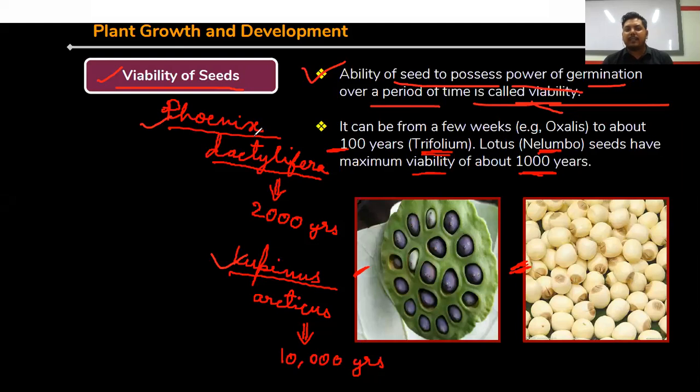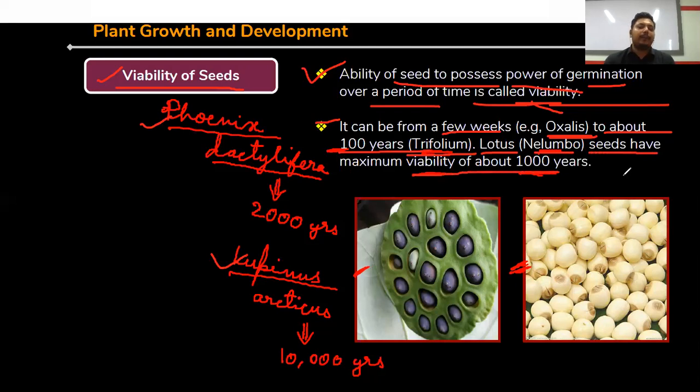This is called viability of seed, and it is present within a particular seed for a certain time. It can range from a week, for example in oxalis, to about 100 years. For example, trifolium, lotus or nelumbo seeds have a maximum viability of 1,000 years.